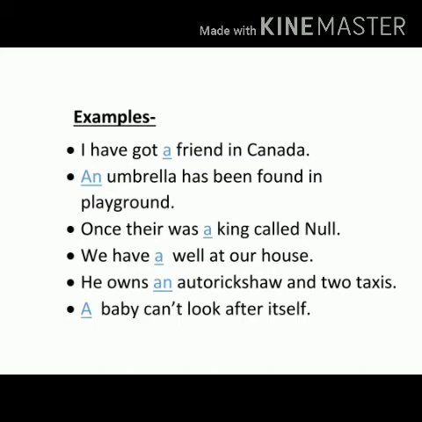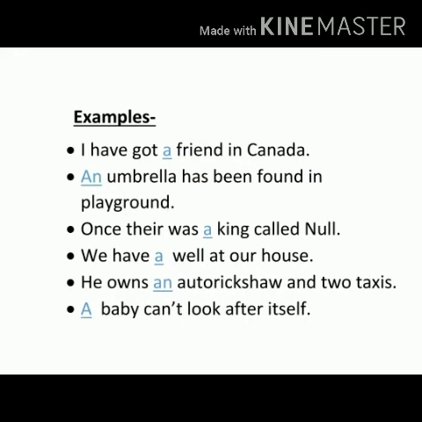In general we are saying. And umbrella, again a is a vowel sound. That's why it is written there an. Third sentence, once there was a king called Nal. Again we are talking about that king for the first time. That's why a king. We haven't talked about this king earlier.